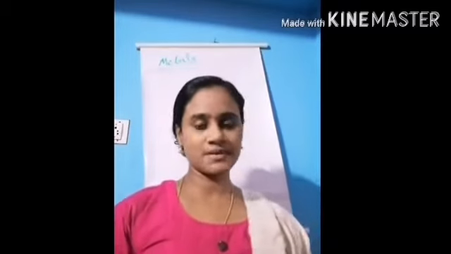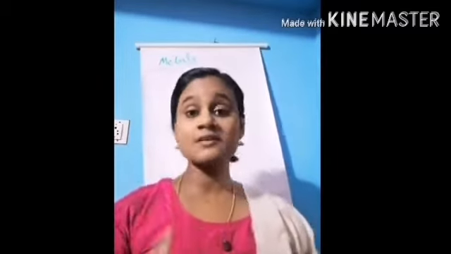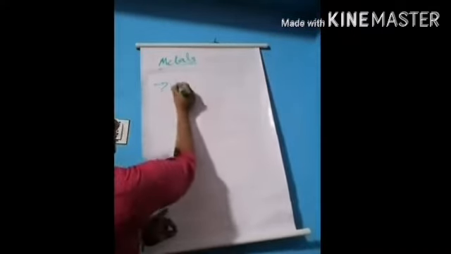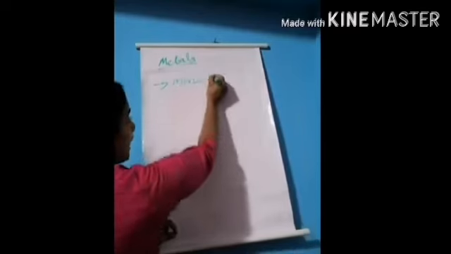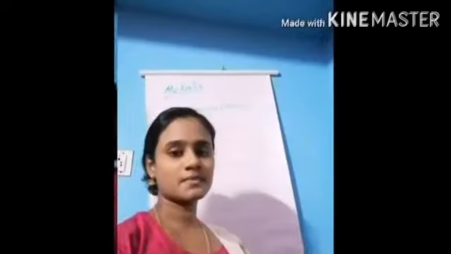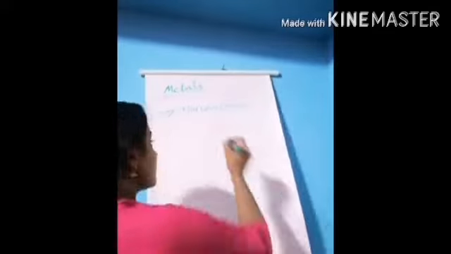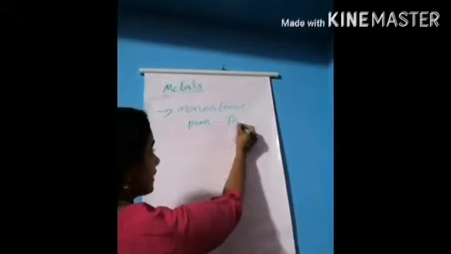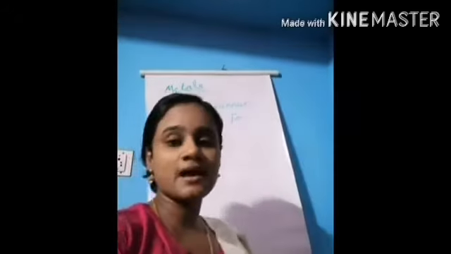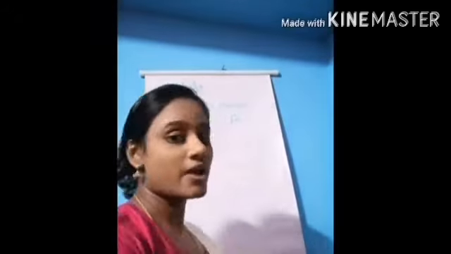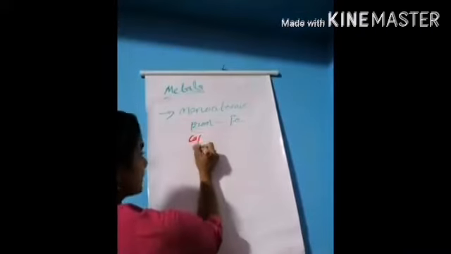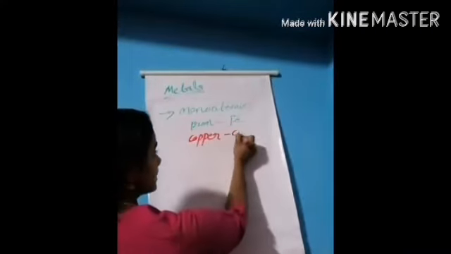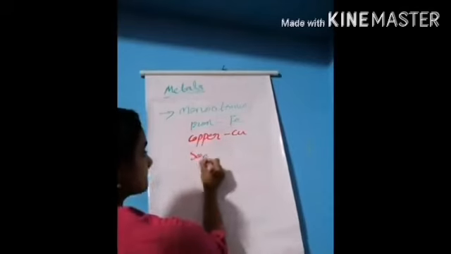Clear? First one, metals. Metals are monoatomic. Examples of metals are iron, Fe, and copper, Cu.